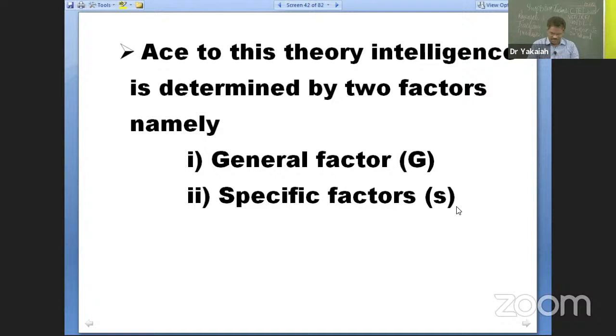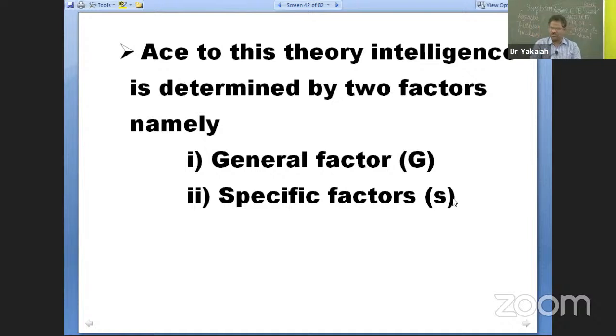Yes, number 3, both G factor general and S factor specific. All right. And thus there are also questions on the nature of G factor and S factor. Nature of G factor: the general factor of intelligence is mainly influenced and determined by heredity. On the other hand, specific factor is influenced by environment, training, education, and learning.